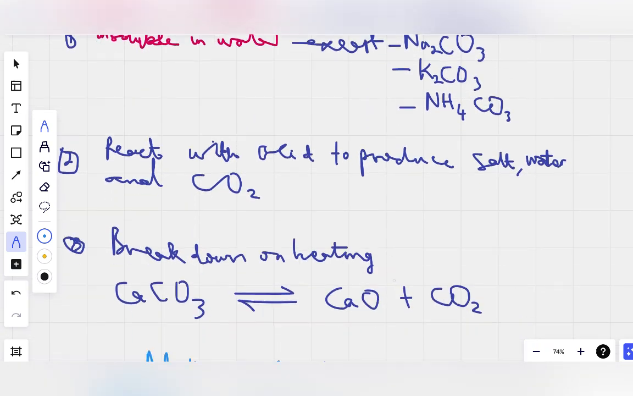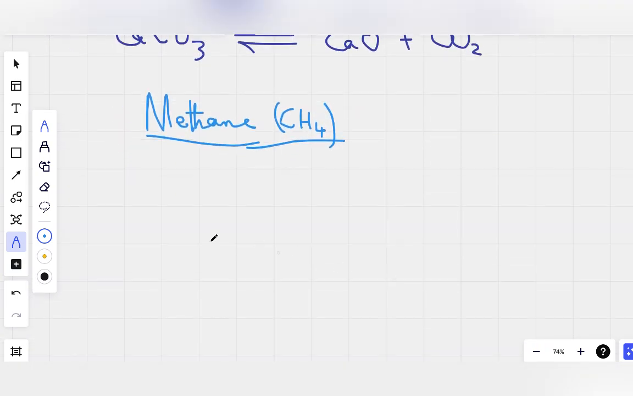Now the last but not the least, let's talk about the other organic compounds. Methane is an organic compound. We say organic compounds all contain carbon. Compounds that contain hydrogen and carbon are called hydrocarbons. Almost all organic compounds contain carbon. Most contain hydrogen, not all, but most of them. But all of them contain carbon.